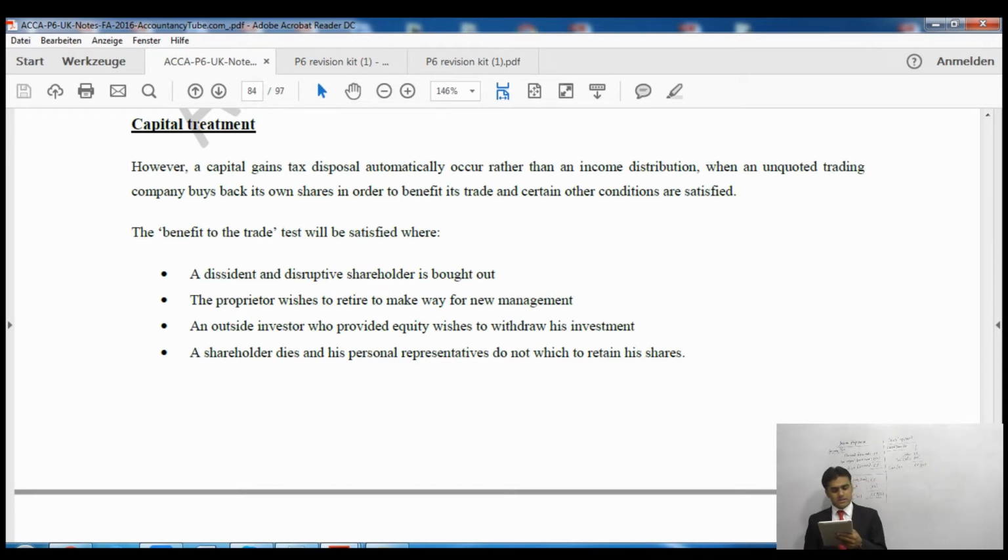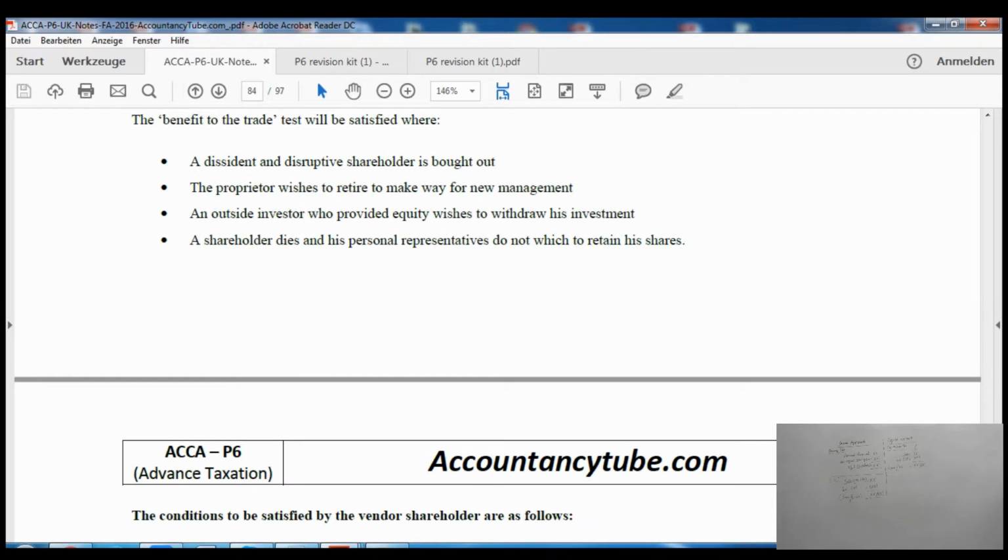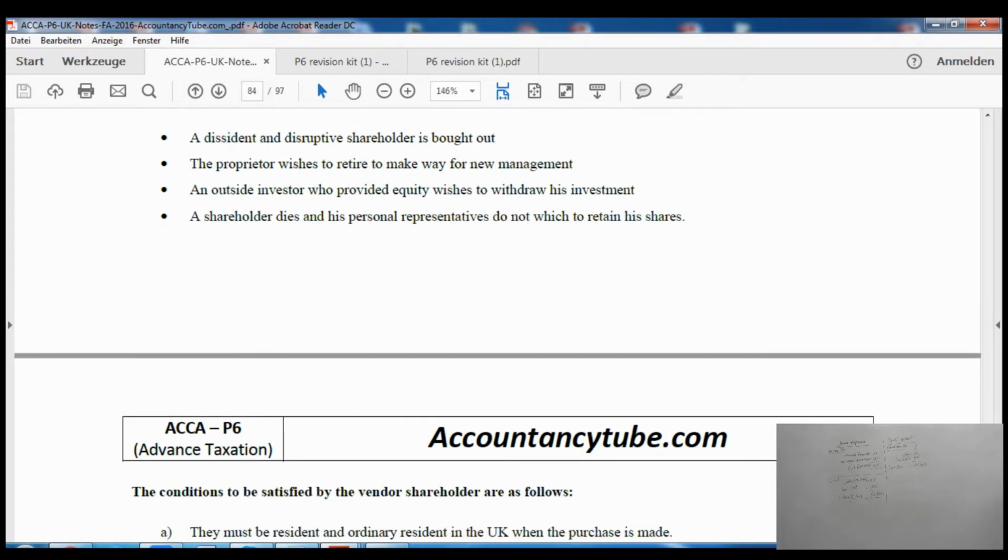The benefit to trade test will be satisfied where a dissident and disruptive shareholder is bought out, so the shareholder which was disturbing not only us but other shareholders as well. So it was not good to continue with him. That's why we have bought back shares from him. A proprietor wishes to retire to make way for new management. An outside investor who provided equity wishes to withdraw his investment. A shareholder dies and their PR do not wish to retain his shares.